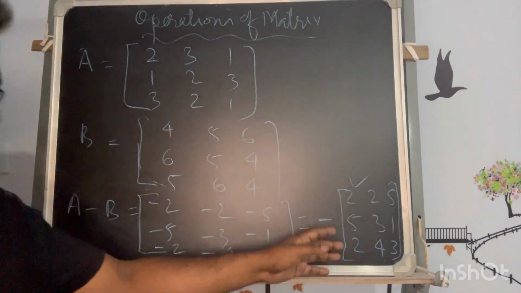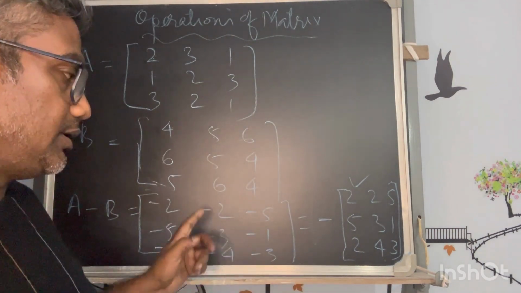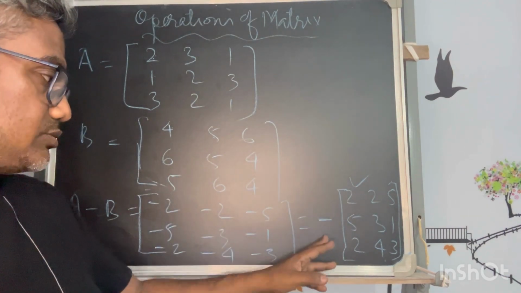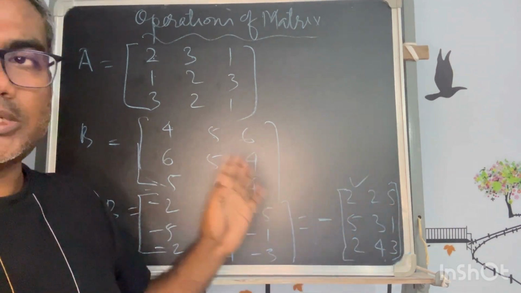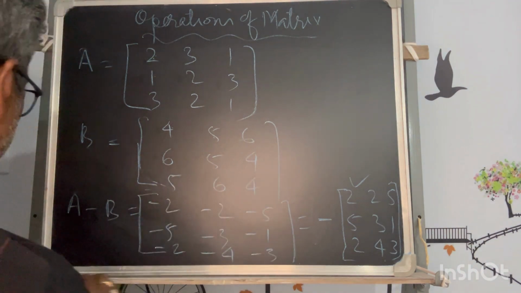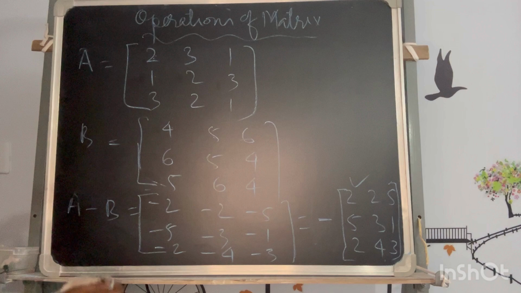That also is possible, because this is a multiplication factor, a scalar being multiplied with all the terms, so that is -1. I can take it out and convert it like that. Okay, so this is possible, but the result will come in the same order that is needed.